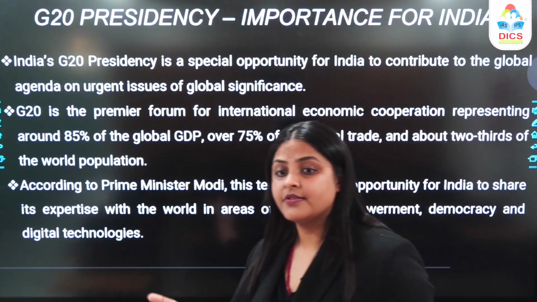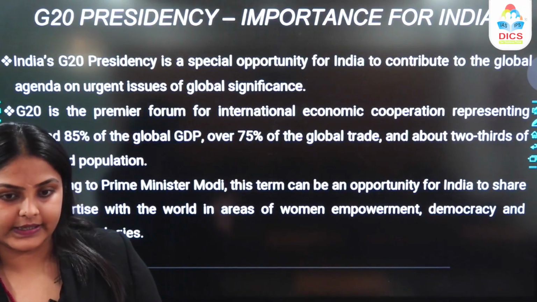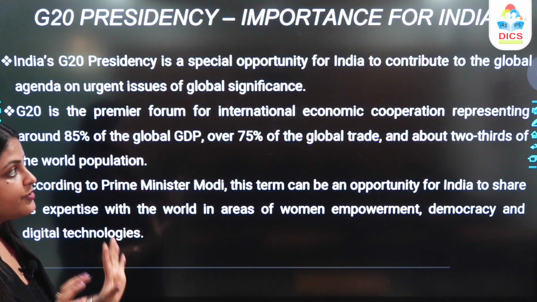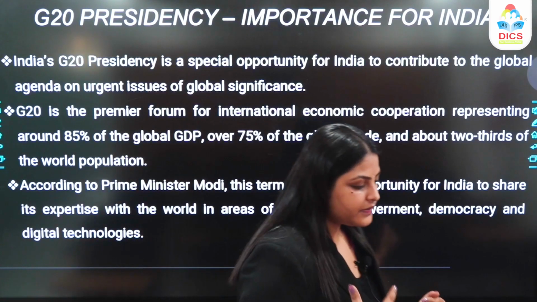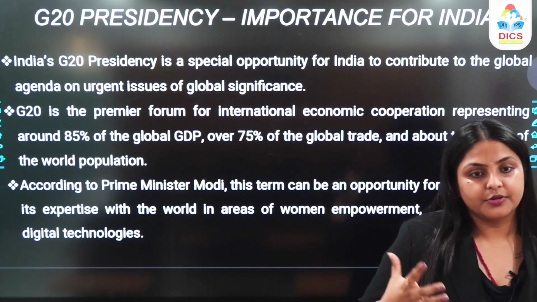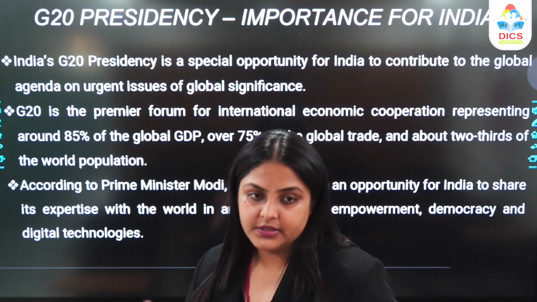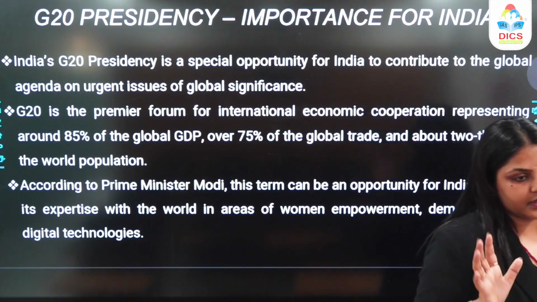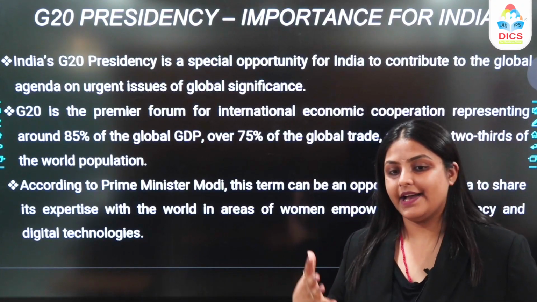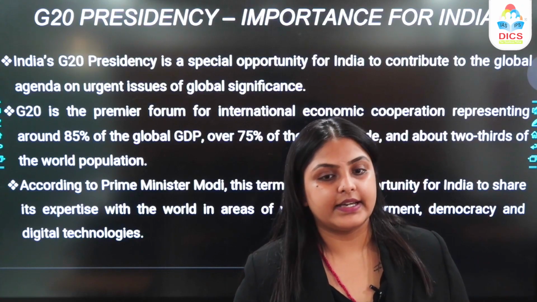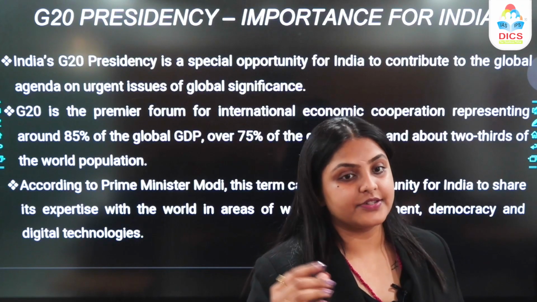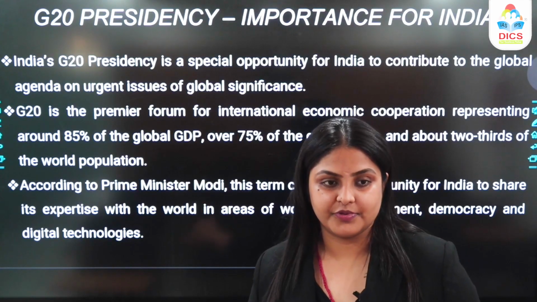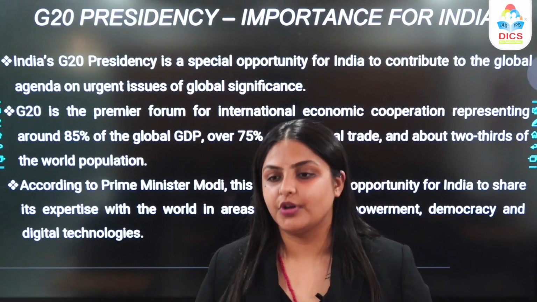Now what is the importance of having the G20 presidency for India? How is it important for India? First, it is a special opportunity. Why for India? Because now we will be able to contribute to the global agenda or to the global issues. We will be able to contribute better to all the issues that are of significance, right? Also that we have excellent ideas, excellent vision, and excellent methods via which we can actually solve a lot of issues, or at least help or contribute in the solving of a lot of issues.